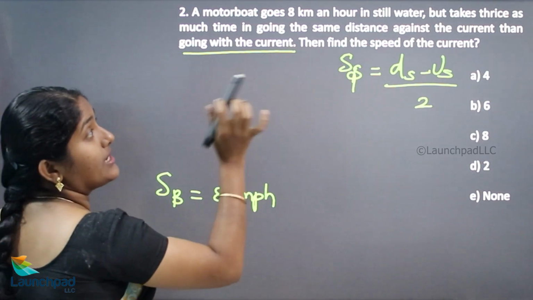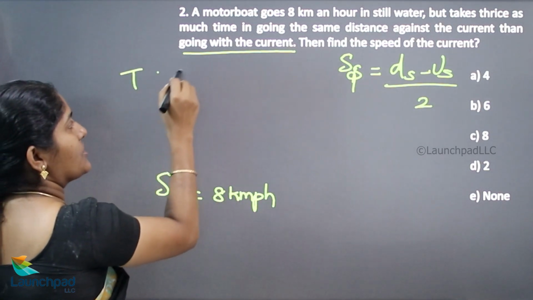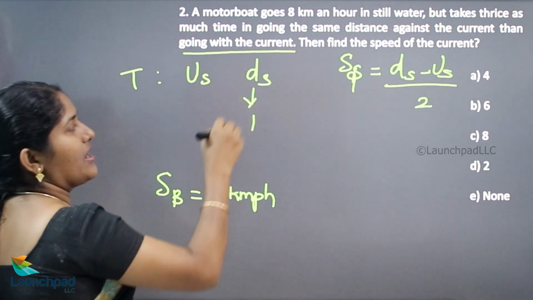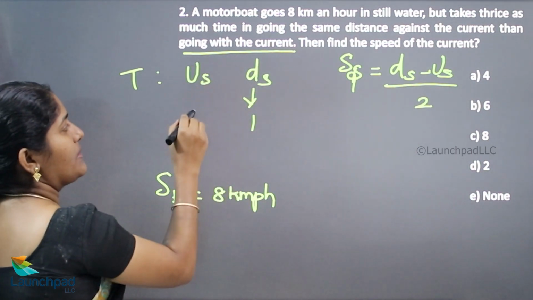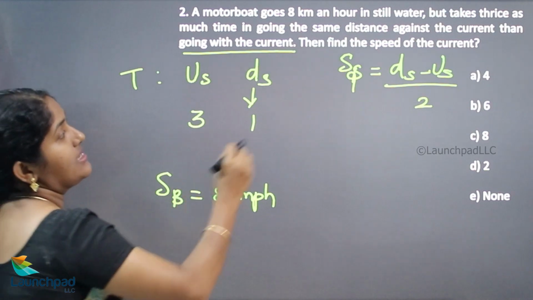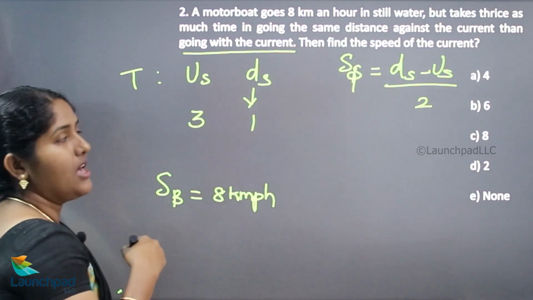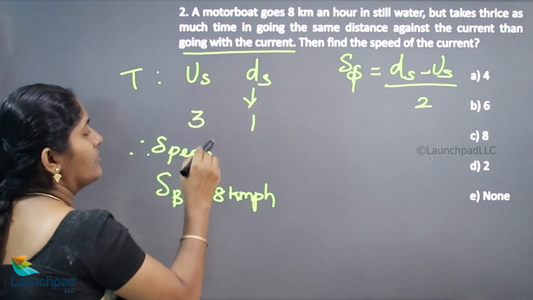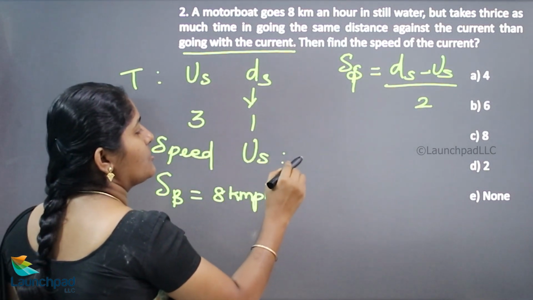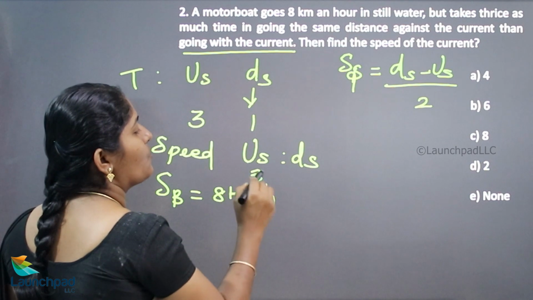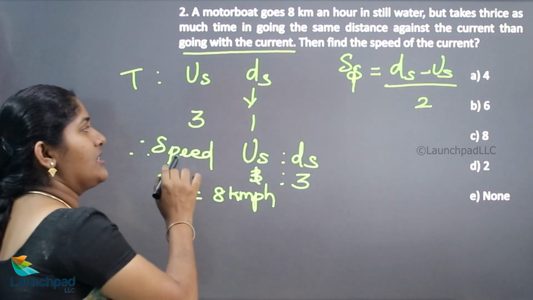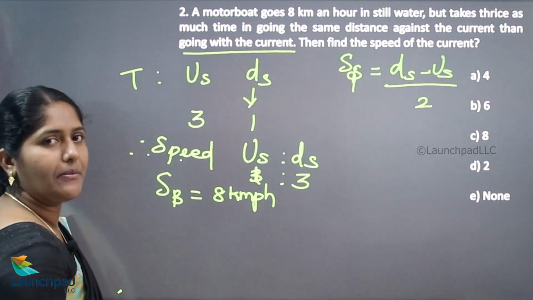So what is the time taken for upstream and downstream? While taking 1 hour for downstream, for upstream it takes 3 hours, thrice as much. Therefore, upstream speed to downstream speed is 1 to 3, since speed is inversely proportional to time taken.